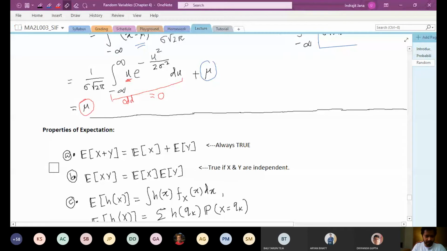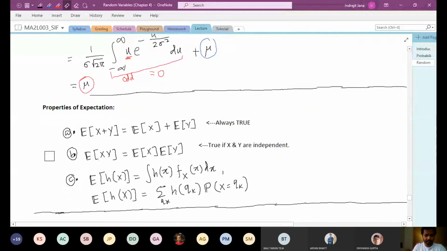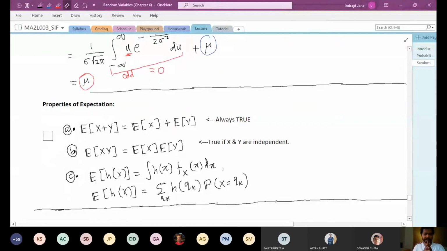And next, I would like to list very few important properties of expectation. The first one is trivial, which says that if you have two random variables x and y, then expectation of x plus y is always expectation of x plus expectation of y, and this is always true. Why did I write this? That is clear in the next step, because in the next step it says that expectation of x times y is expectation x times expectation y only if x and y are independent.